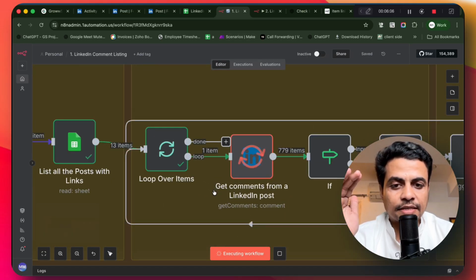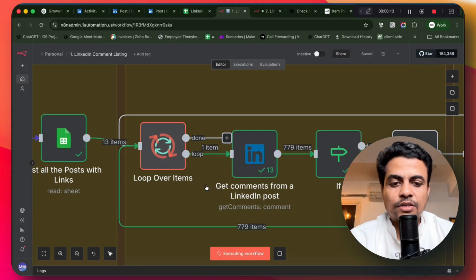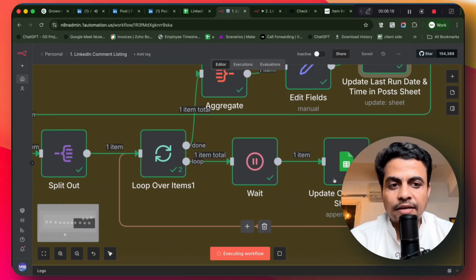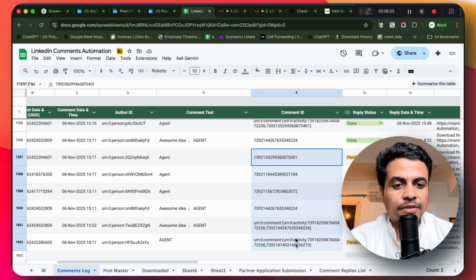See here, currently it's getting executed and there are a total of 13 items received from this particular Google Sheet, right, on a real-time basis. I actually ran it recently, so it's not going to run through. Okay, one item is there which passed through and one new comment came out right here itself. See, earlier there were approximately, I think, 4 comments, now it became a total of 6.